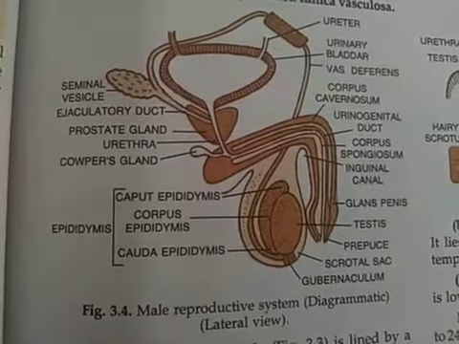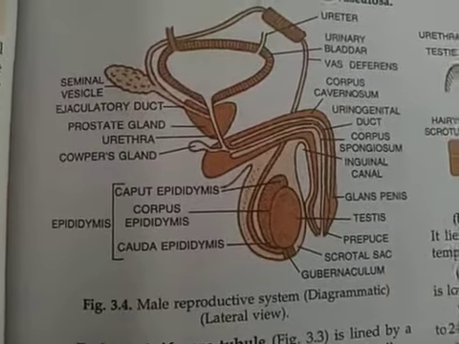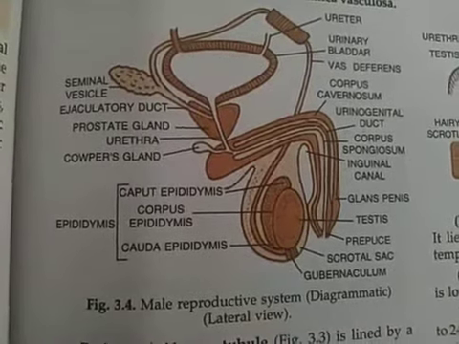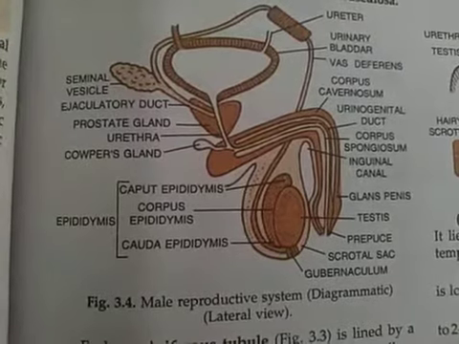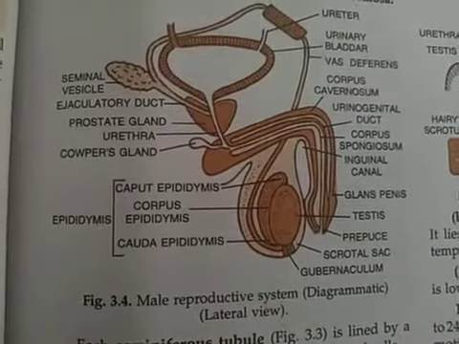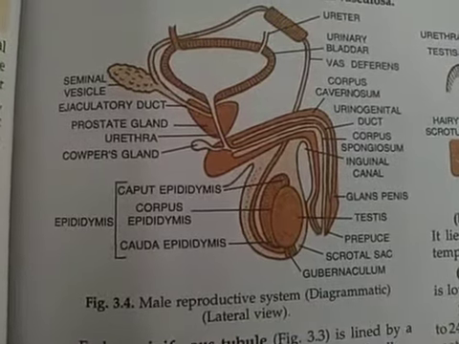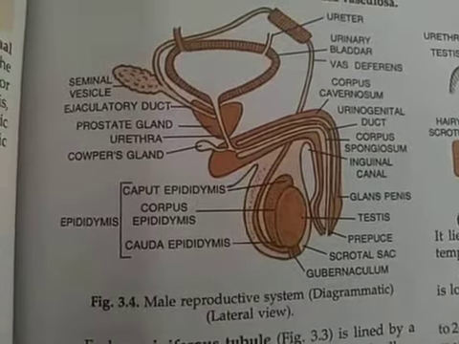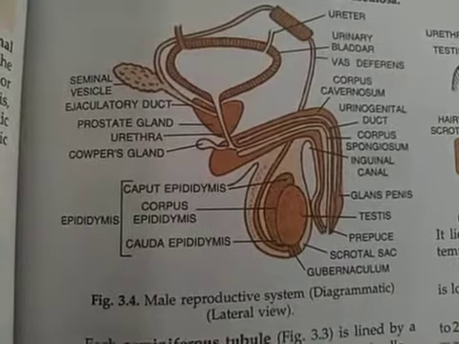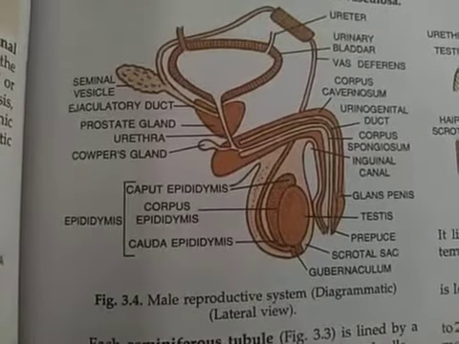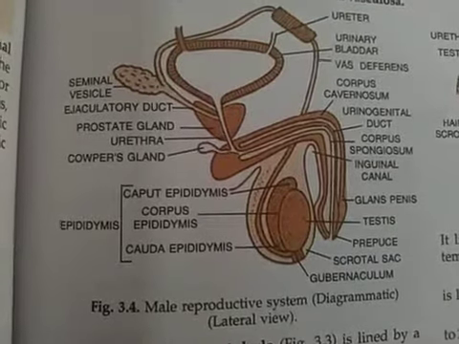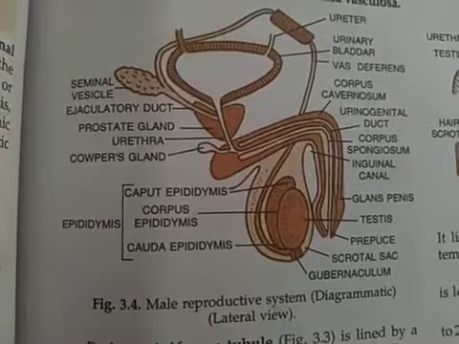Ultimately, after adding the secretion, they add into the urethra, that is formed of two parts. First one is the membranous urethra, second is the penile urethra. And the urinogenital duct carries the secretion of both the sperms and urine through this urethra out of the body through the penis. And some of the tissues that unite these structures are said to be the inguinal canal.